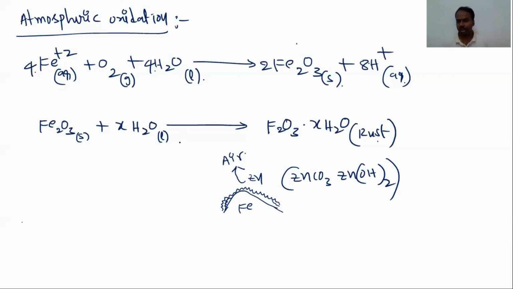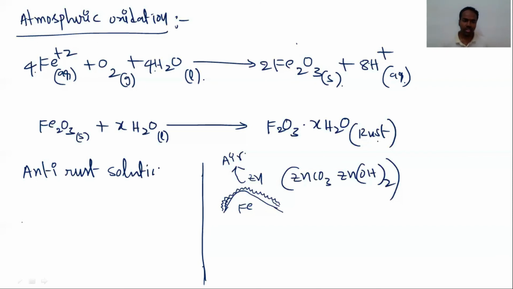One more simple method: I told you that in the rusting of iron, H+ is the catalyst. So if you neutralize the H+ ions, you can prevent the formation of rust. But how can you decrease the concentration of H+ ions? We can decrease the concentration of H+ ions or neutralize them by using alkali. So alkali solutions are called anti-rust solutions. So by using anti-rust solutions also we can prevent the formation of rust.